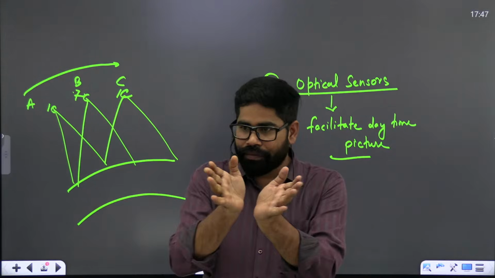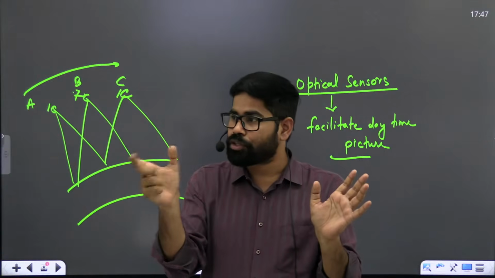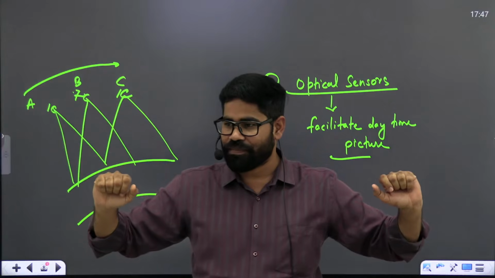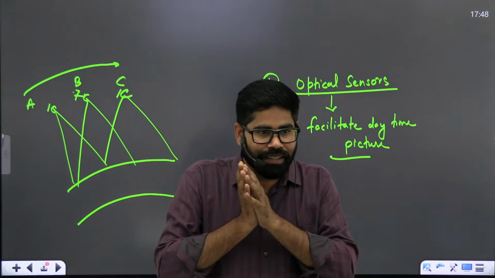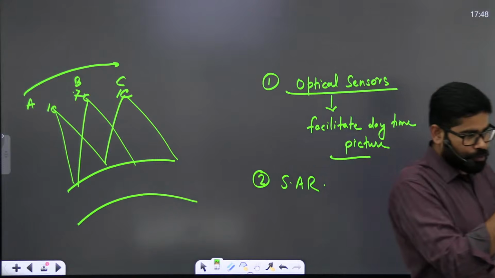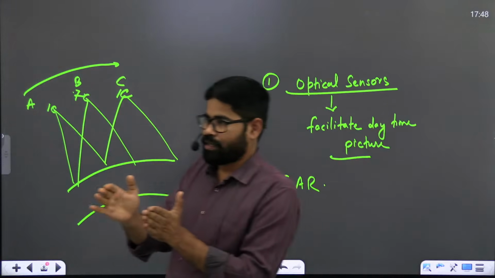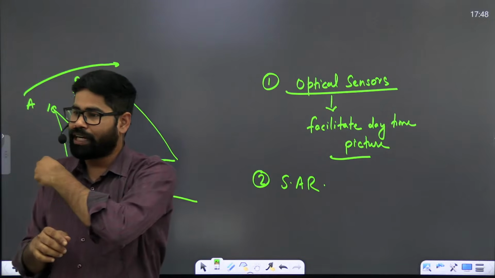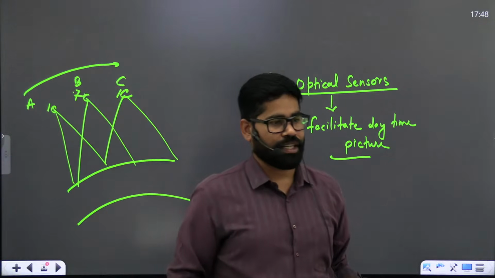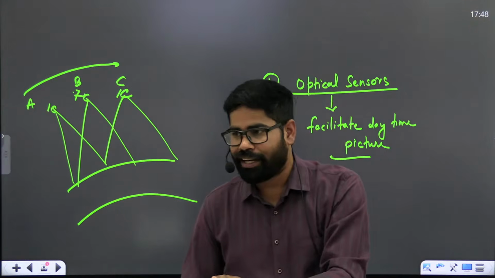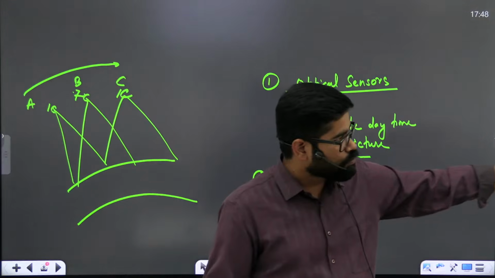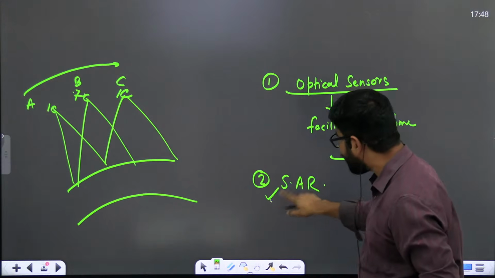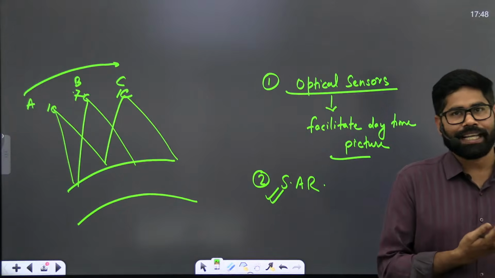You have a normal resolution, and in 0.5x you can take a wide angle photo, right? In the same manner, consider that when you are moving from one place to another, the camera is capturing the image from there of the entire portion. That is what we see in synthetic aperture radar, that it will still be able to receive the signals from all these areas. So that is the second portion.